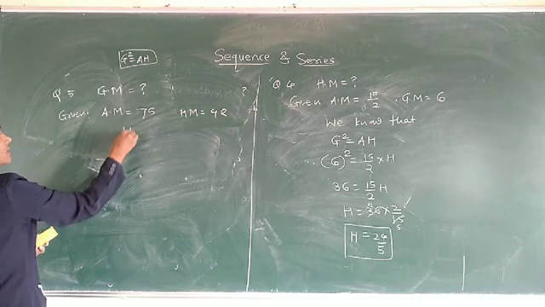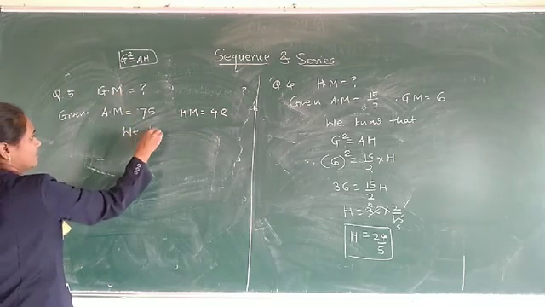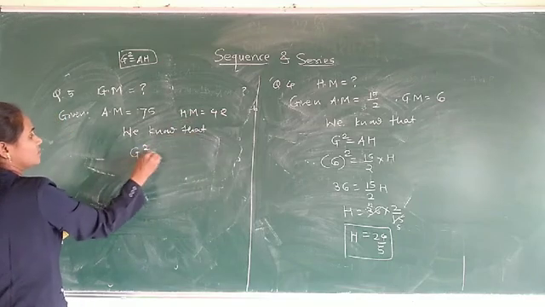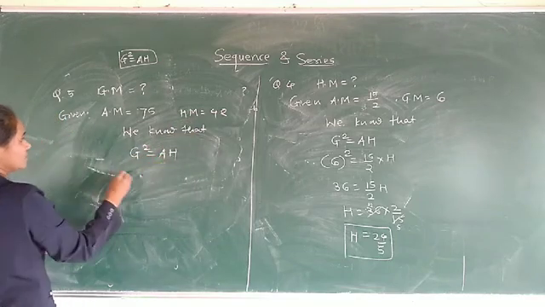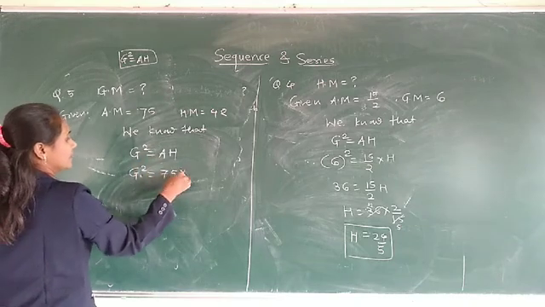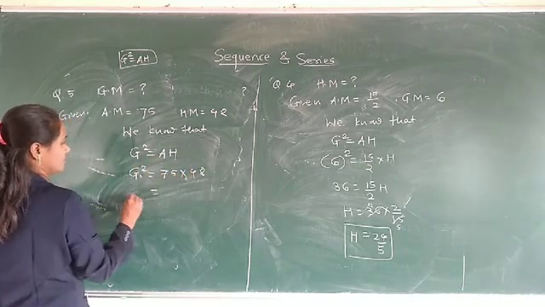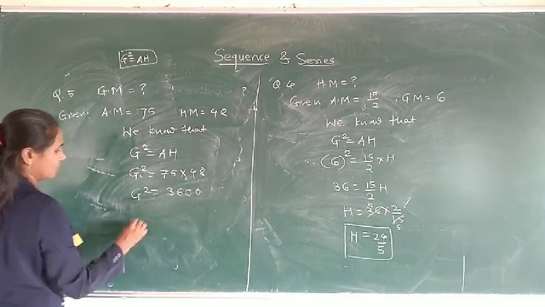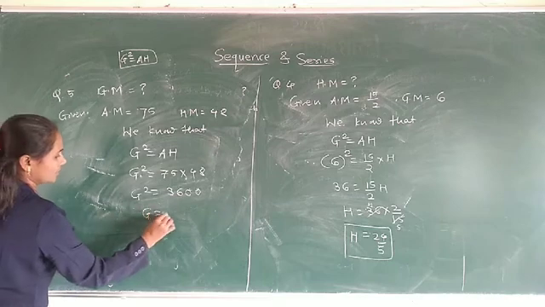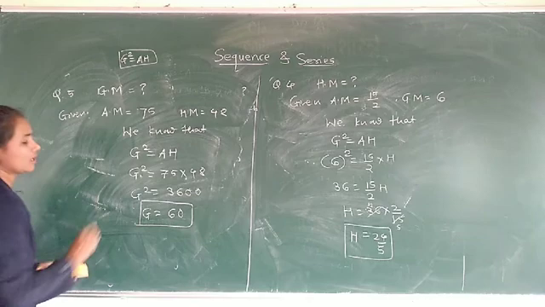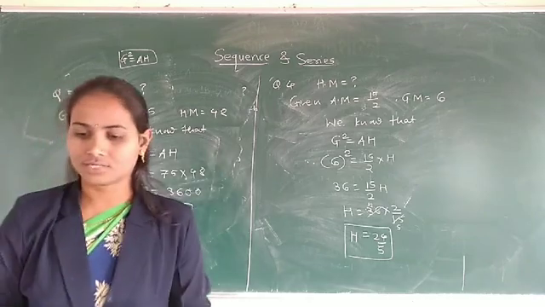Again, we use the relation between G, A and H. We know that G square is equal to A into H. Therefore, G square is equal to 75 into 48. If you take the product of this, it is 3600, and if you take the root of this, we get 60. Therefore, the value of G is 60.